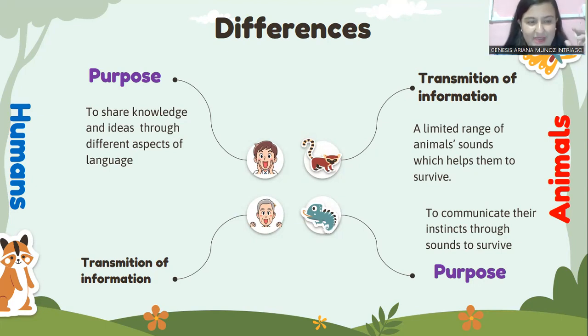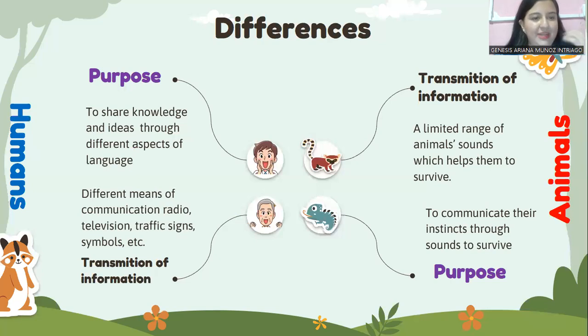And regarding transmission of information, animals have a very limited range of ways to transmit information, because they can just communicate through sounds or by using their body. At the beginning we saw the example of the elephants who use their trunks, or the cobras who use their hood. So that's what they can do. They can use sounds or they can use their body. However, humans have different means of communication: radio, television, traffic signs, symbols, etc.